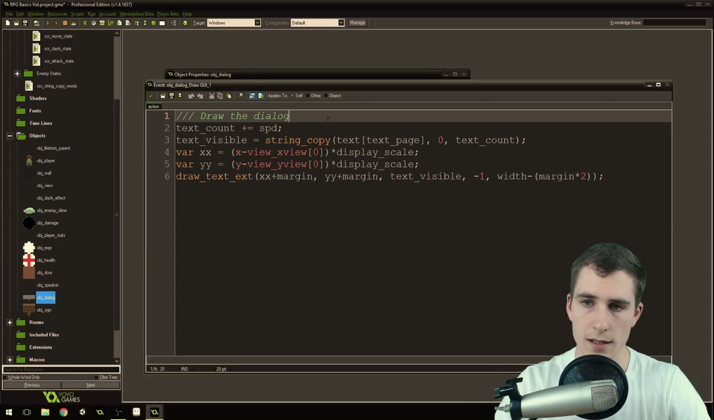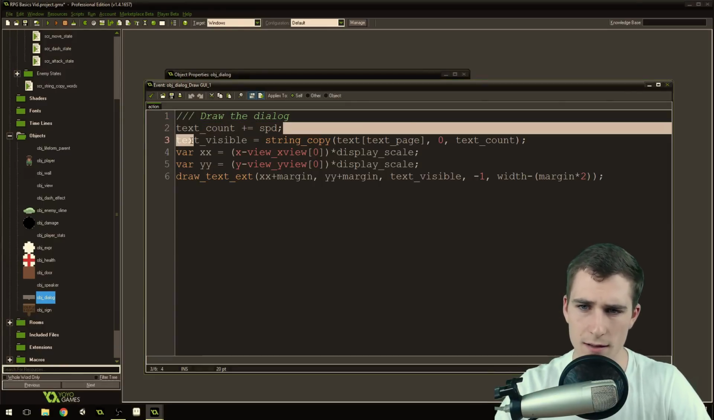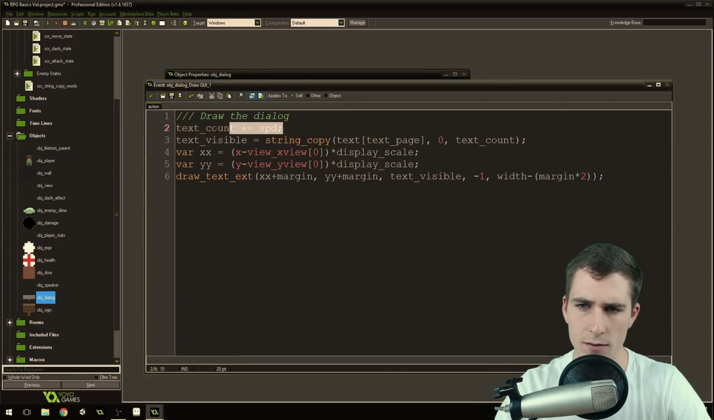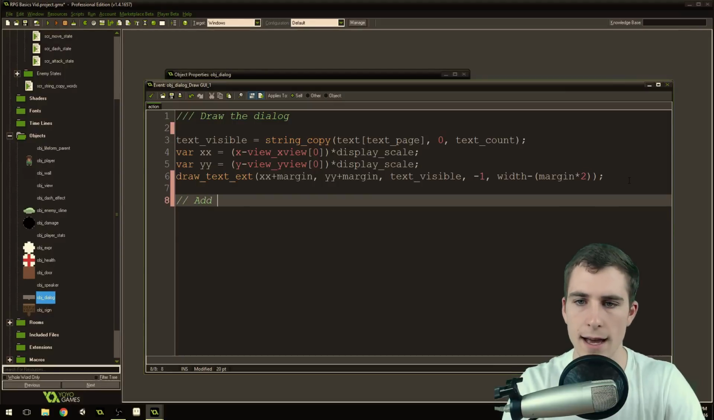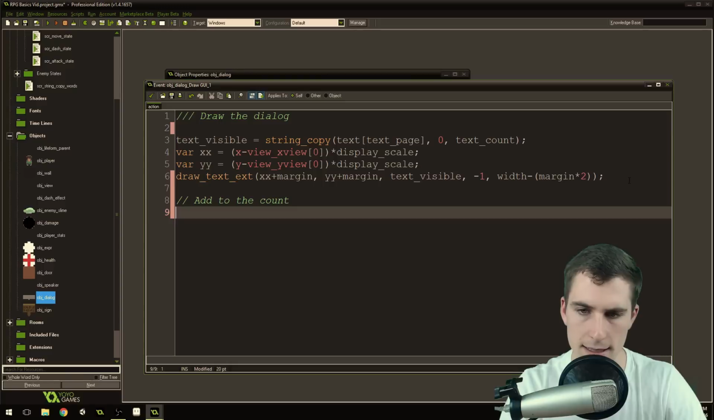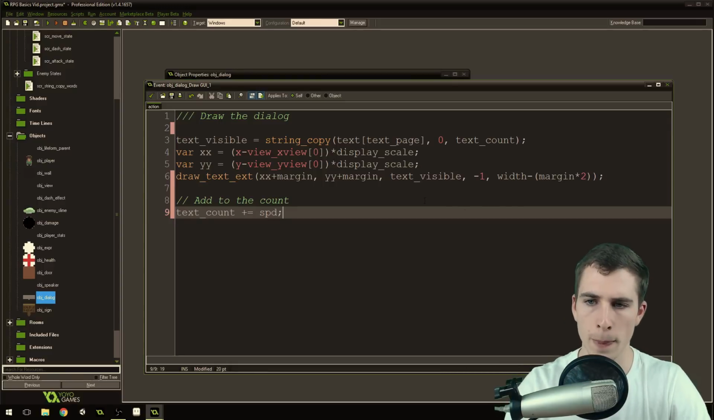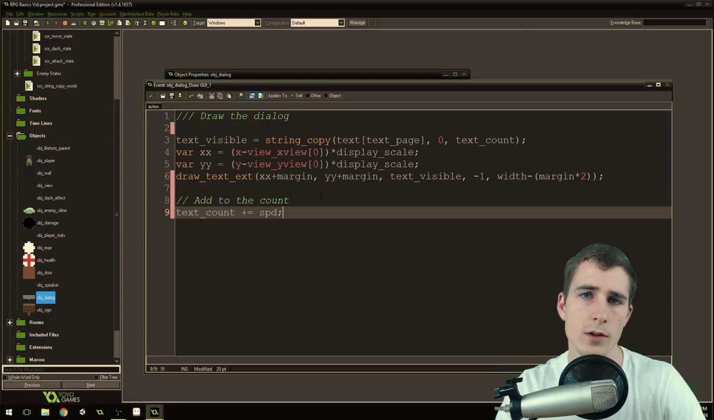So the first thing we need to do is grab this where we add to the count. Okay, grab that, Control X, and we're going to paste it down at the very bottom. So we're going to say add to the count, and we're going to paste it here, Control V. We're doing that because we're changing the order that we add to the text count, and it's important. Dealing with strings can be really tricky, order can be really important.